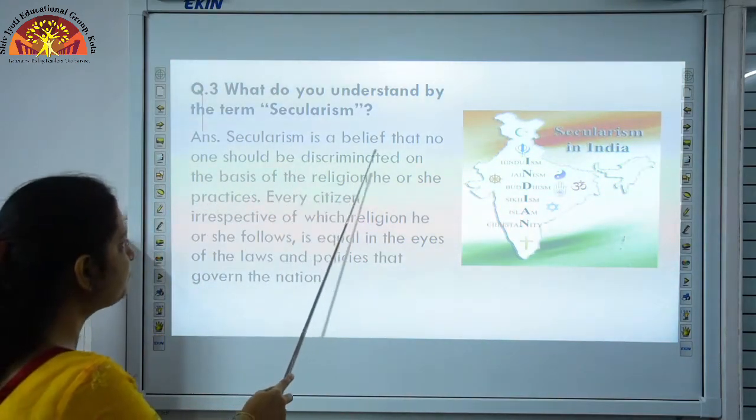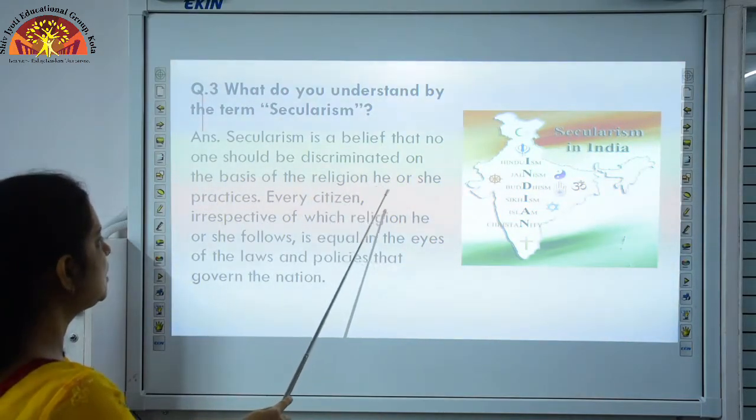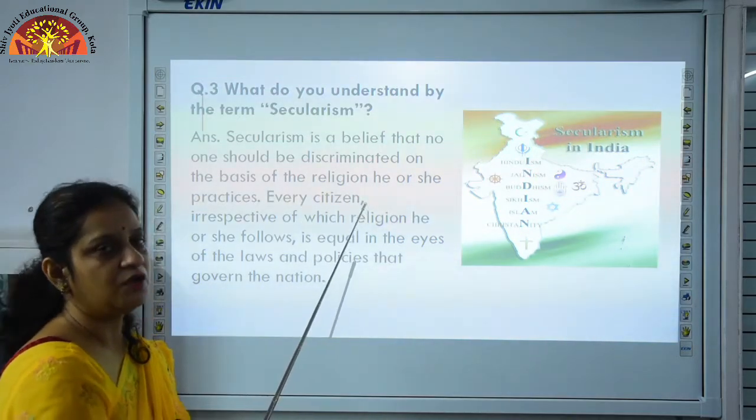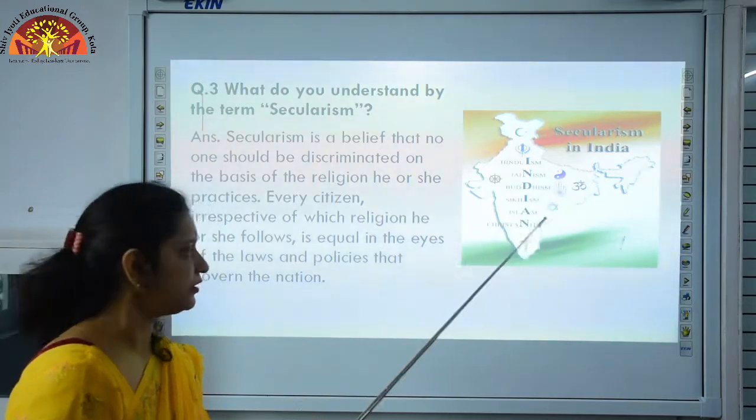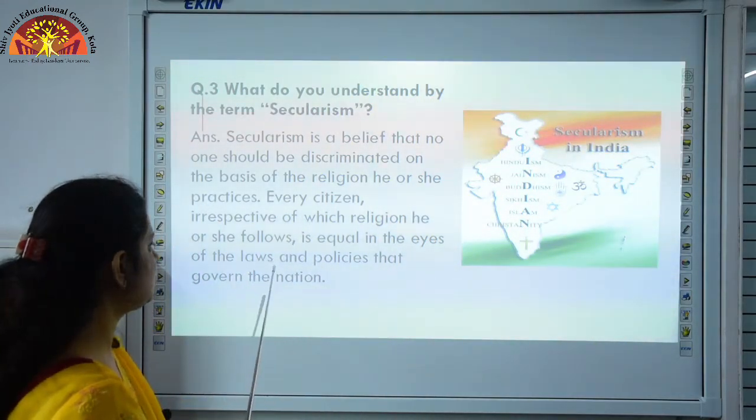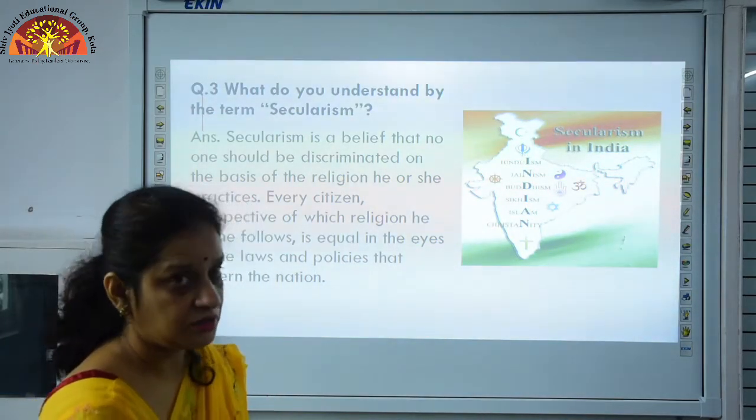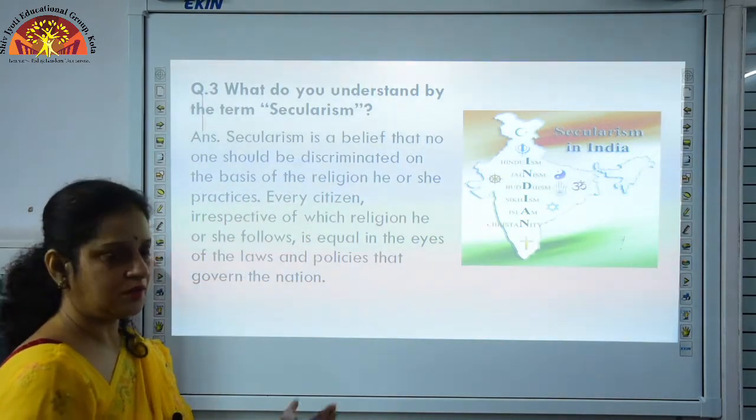Secularism is the belief that no one should be discriminated on the basis of religion he or she practices. As we can see, in India every religion and every festival is entertained. Which religion he or she follows, everyone is equal in the eyes of the laws and policies that govern the nation. Do I need to clear it again? Secularism is very much clear to you.